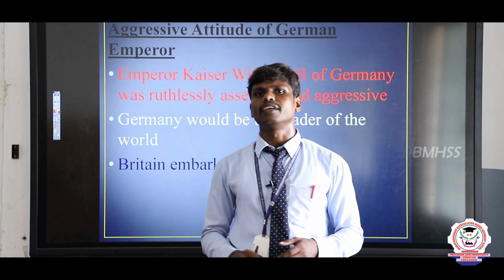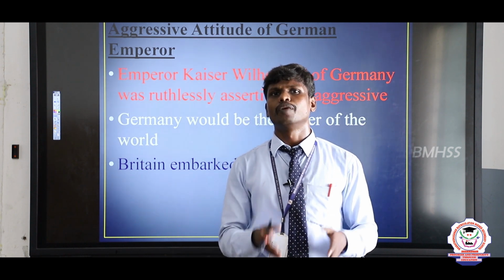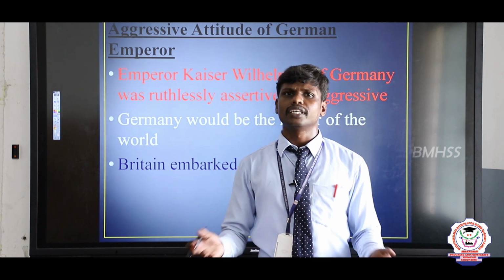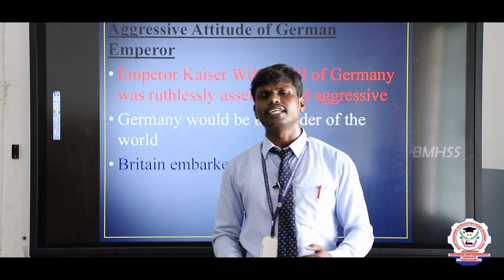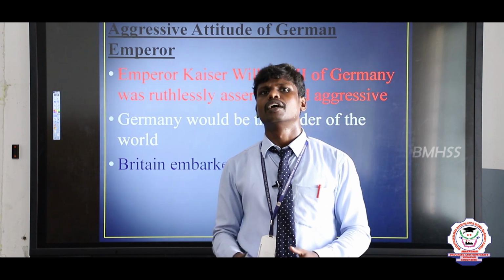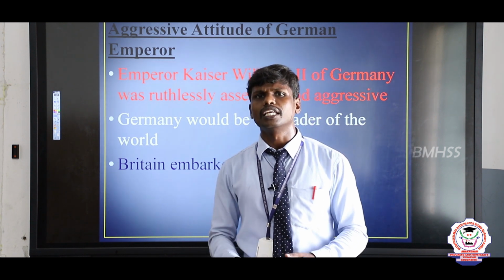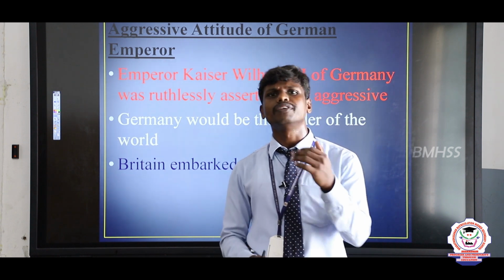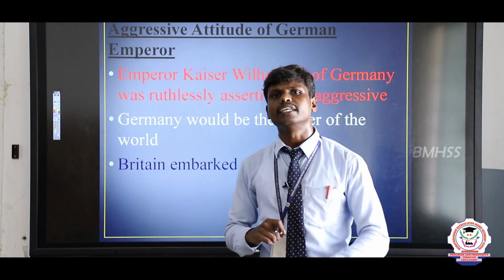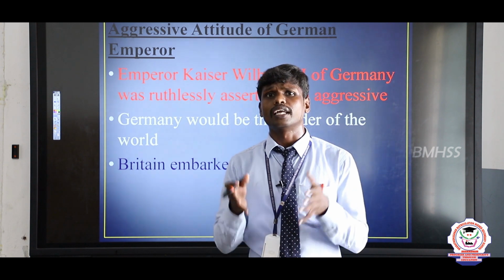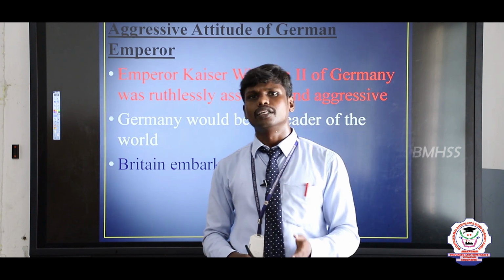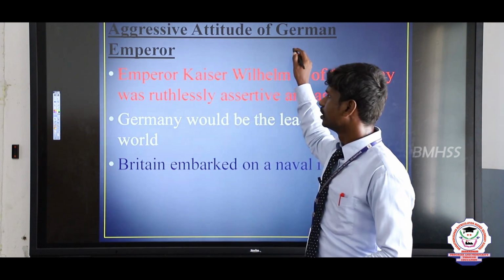In the year 1805, the great ruler of France, Napoleon Bonaparte, was defeated by England. After that, there were no more rulers who fought against England. It showed that England was the greatest power of Europe. This was not liked by the people of Germany. So they wanted to defeat England, and Kaiser William II gave importance to defeating England. He was an aggressive and assertive person who wanted to take everything under his control. It led to one problem, which is known as the violent form of the German emperor.